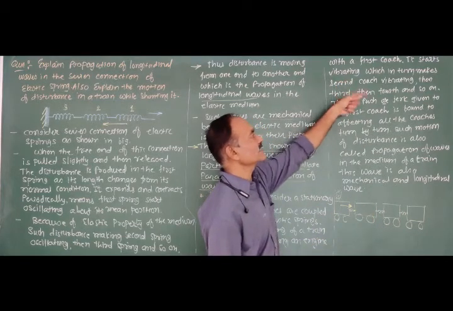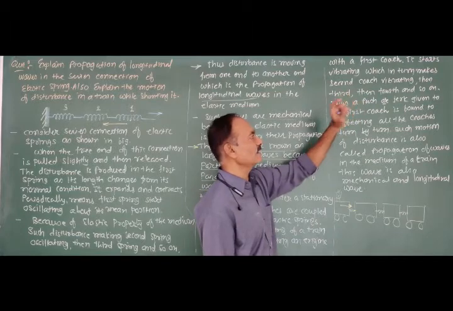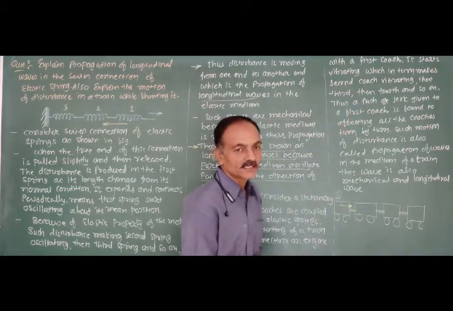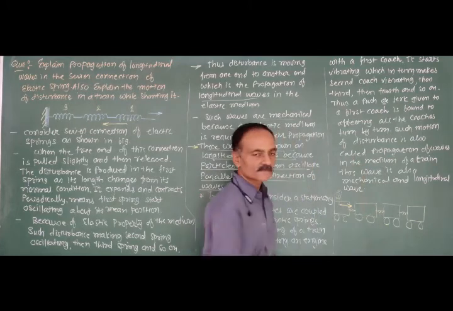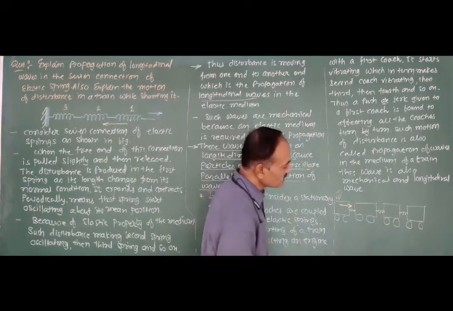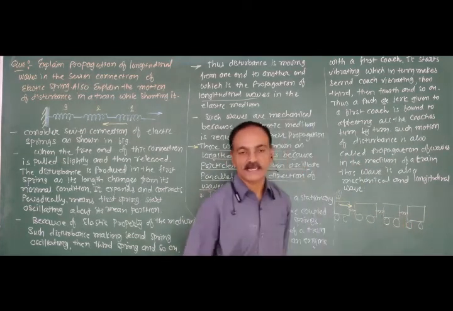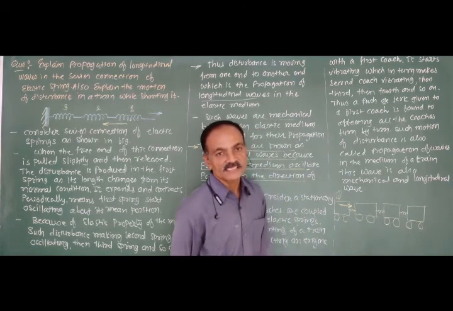In turn, it makes the second coach vibrate, then the third and fourth and so on. So what happens? When the engine is connected with the first coach, all the coaches are successively connected with a spring with each other.